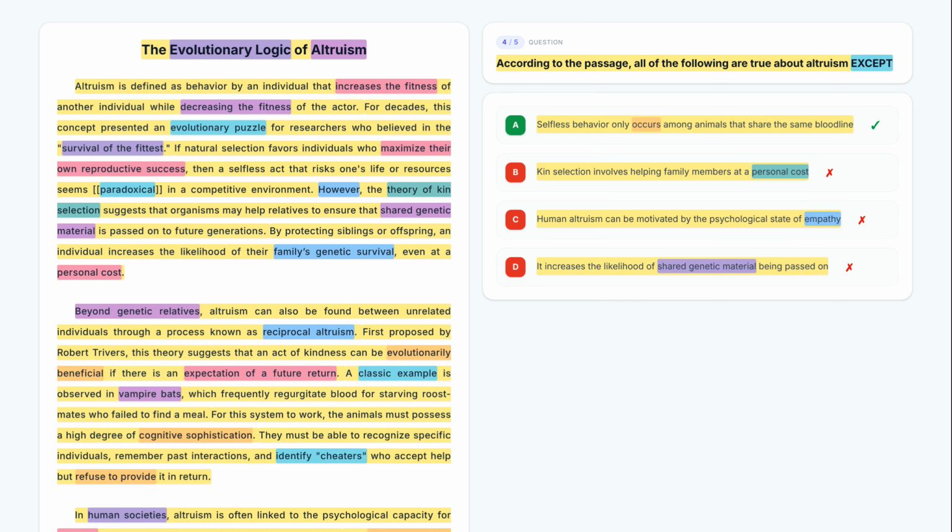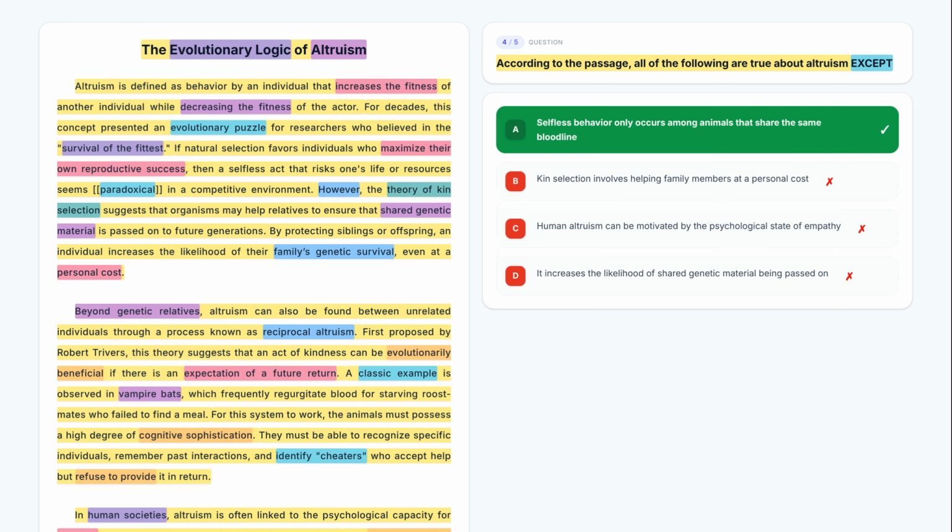The correct answer to this question is option A, because the text clearly refutes the idea that altruism is limited to relatives.